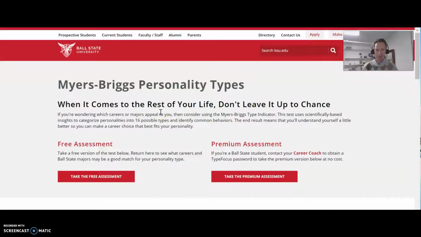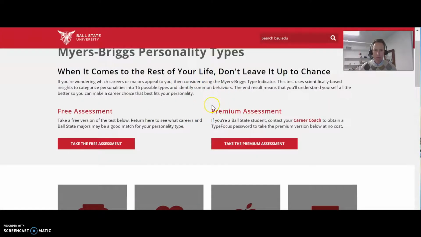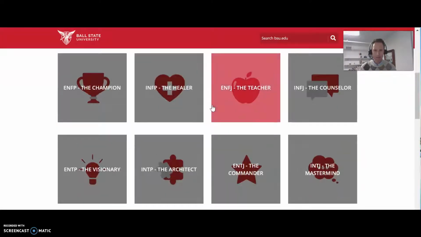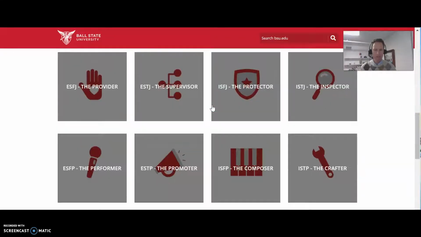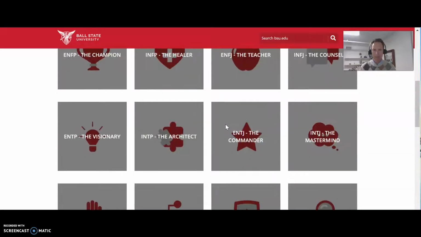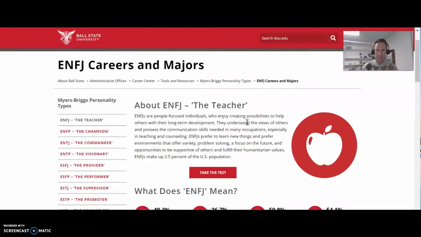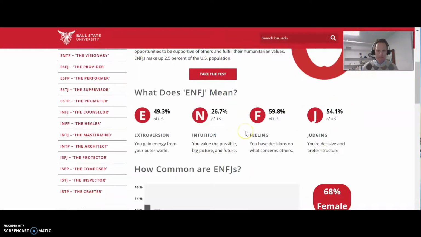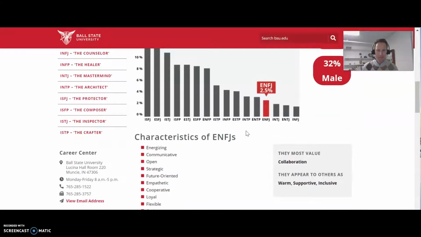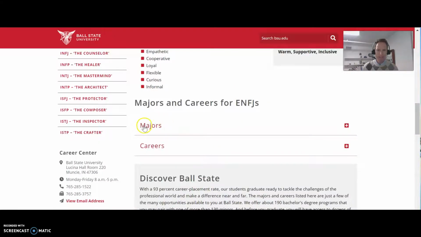They've done some great work on connecting the Myers-Briggs personality types to majors and careers and giving a brief summary of those results. So when you get onto this link, you'll see that there's a type table here that represents all 16 of the different combinations. You can find the one that's your type and click into that. Mine is ENFJ, so I'm going to click there. And it tells me a little bit about that, gives some statistics, some information, characteristics. Then it has majors and careers that are related to that type.